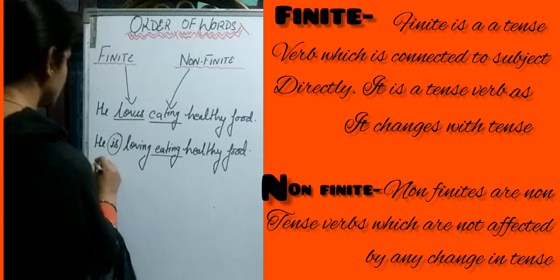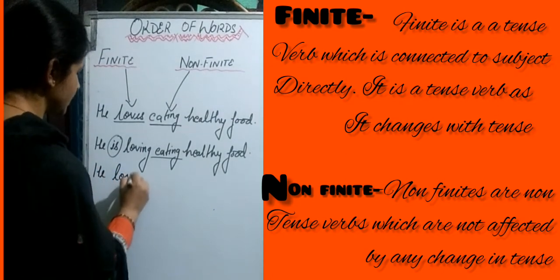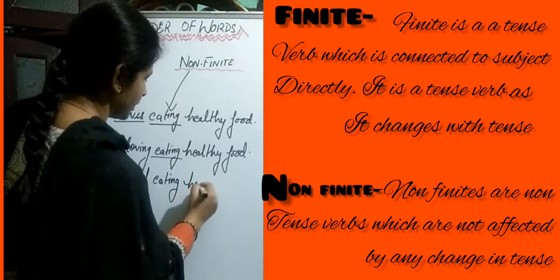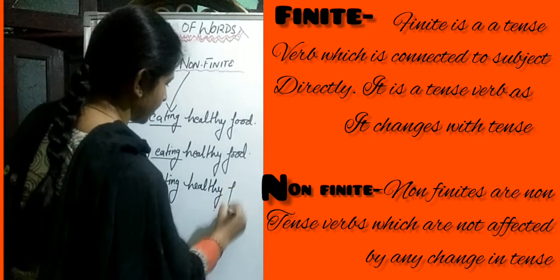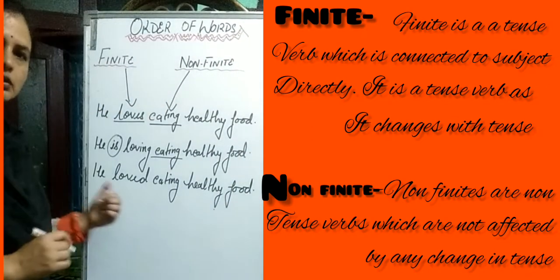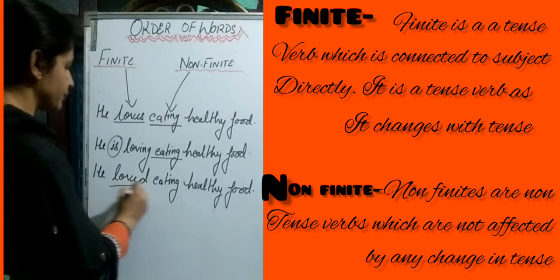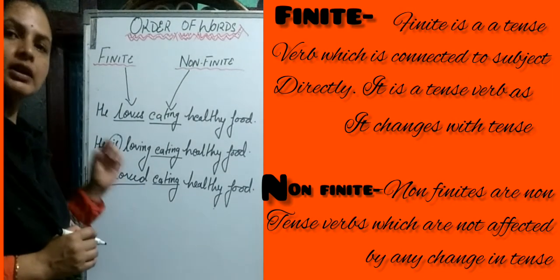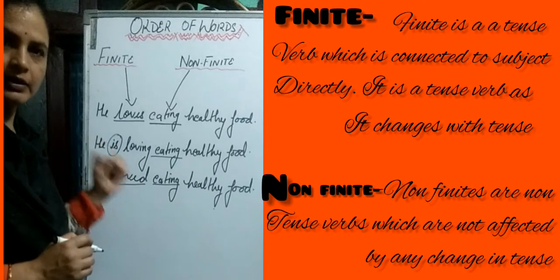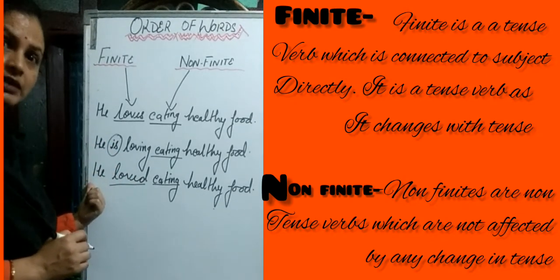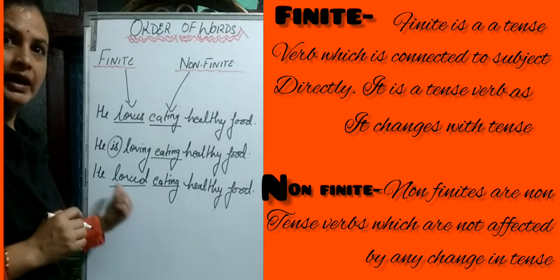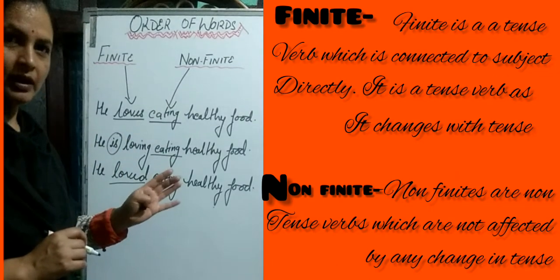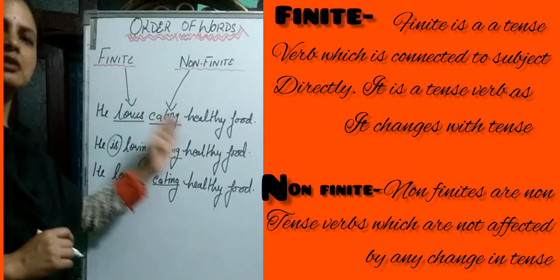If we change the tense, he loved eating healthy food. Here it is simple past, he loved, but eating remains the same. There is no change. So finite verb changes. There is change when we change subject as well as when we change tense. This finite verb changes, but non-finite verb remains the same. So this is the difference between finite and non-finite verb.